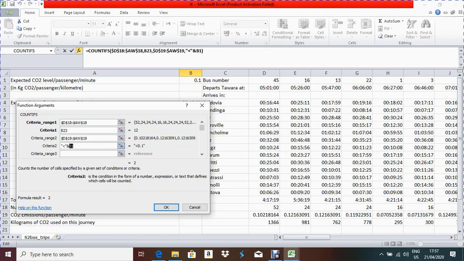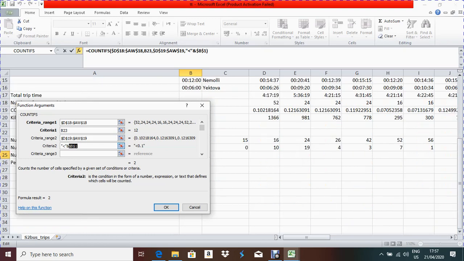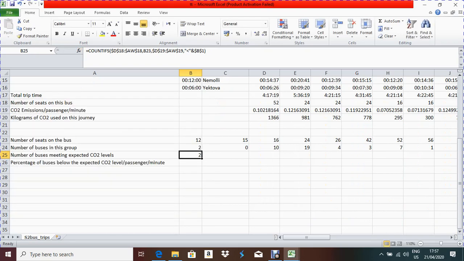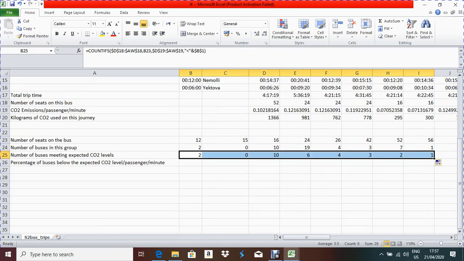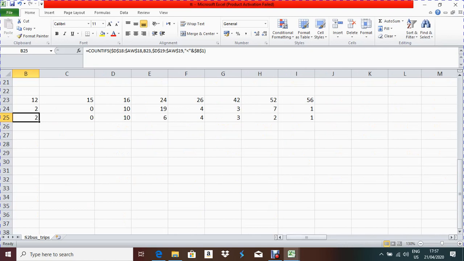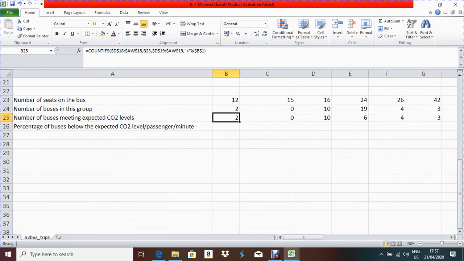That's why B1 should be an absolute cell reference, and then press OK. Now you have to apply the formula in the remaining cells. That's all. Now you can check this formula again. If I go for this formula, F2,